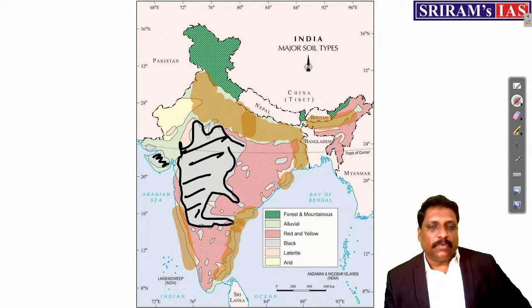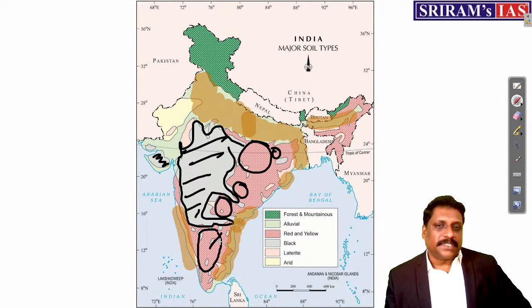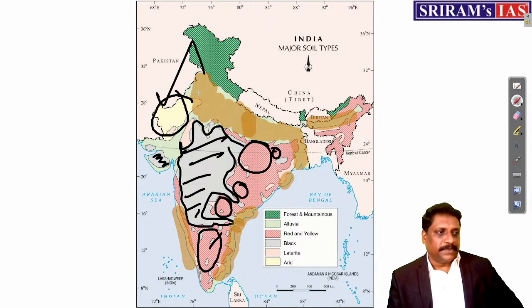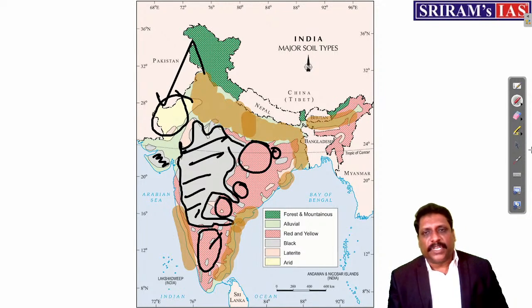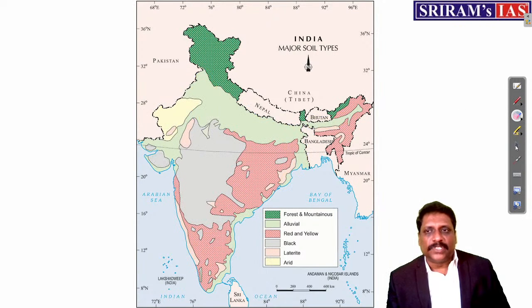Plateau interiors, I have what? All this plateau interior. Chotanagpur plateau. Say for example, Rajmahal Hills, Bastar Plateau, Telangana Plateau, the Deccan Plateau, all these places I have red and yellow soil, right? Arid soil, Western Rajasthan has what? Arid soil. Okay. So if I know what exactly is the character, I can also say what are the different zonal soils that we have.